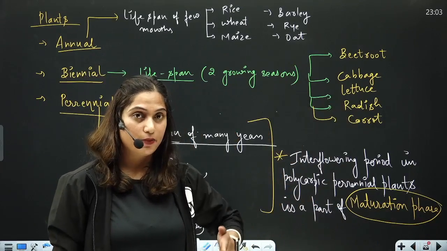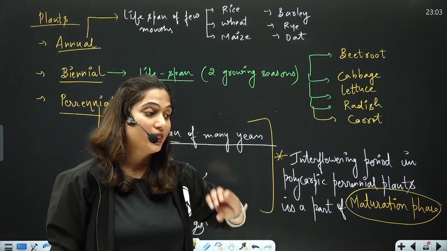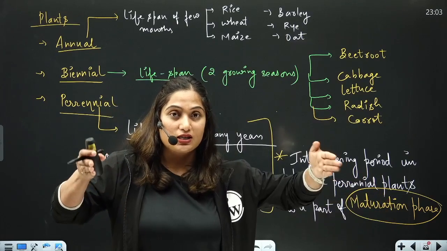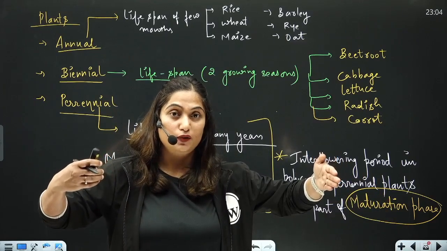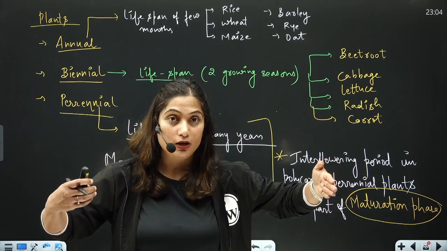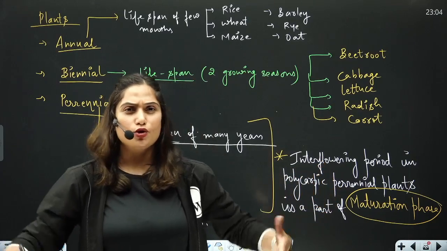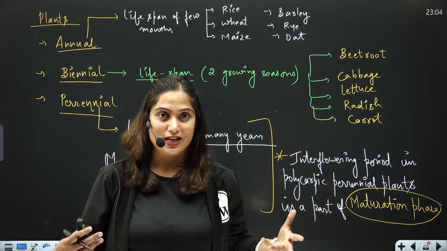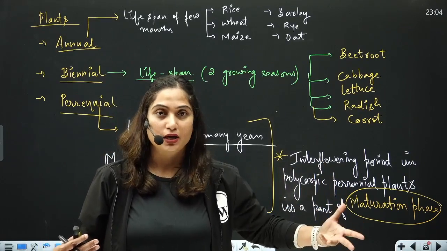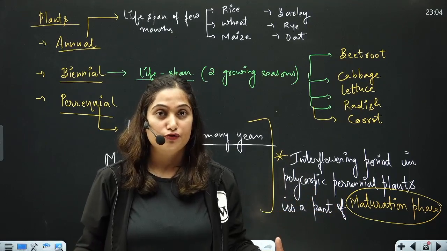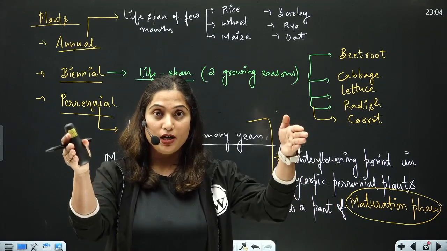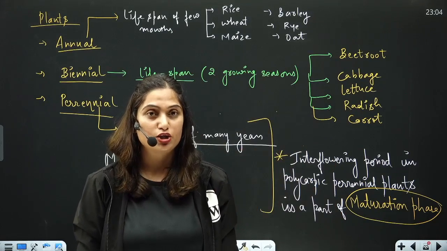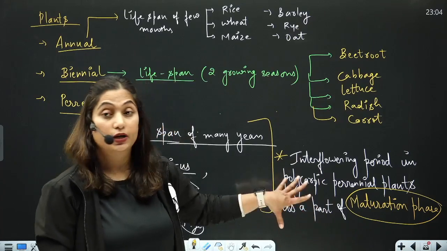Interflowering means this year mango has flowered and given fruits. Then in next year, it will again give flower and will give fruits. So this time period between the two flowering is called as interflowering period, right? So the question often comes, what happens during interflowering period? A plant rejuvenates itself for the process of flowering, because flowering takes so much of resources of plant. So this interflowering period is not a part of juvenile phase. Remember this point. It is a part of reproductive or maturation phase. This question often comes. Okay.